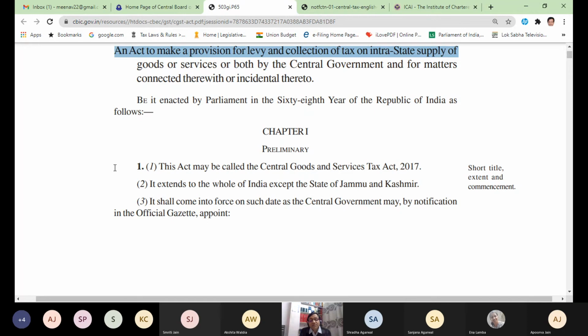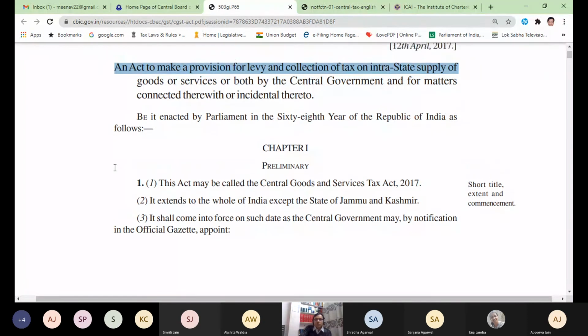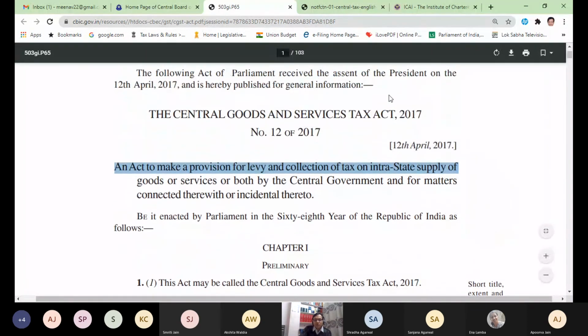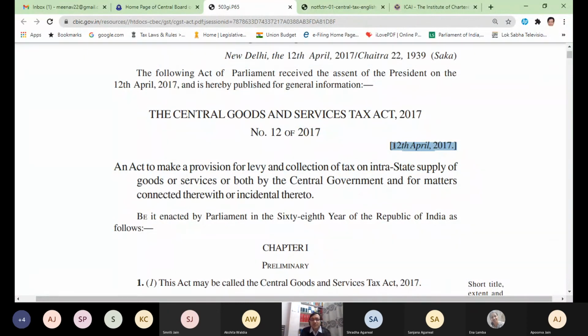But from which date is it applicable? Just because any act came or was published on 12th April 17, it doesn't mean that it is applicable on 12th April 17. The act will tell me from which date it is applicable.